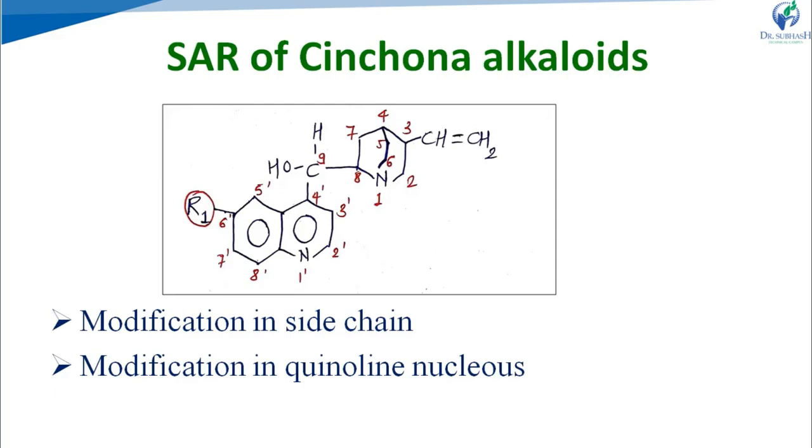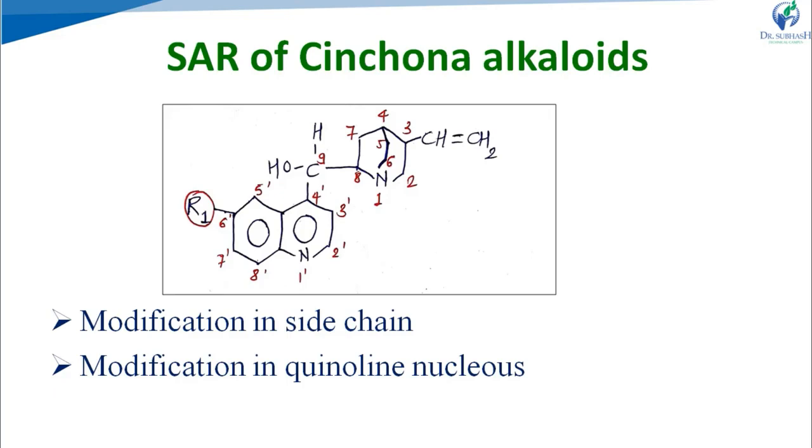Right? Now, towards the next point. Again, in this non-aromatic heterocyclic ring, nitrogen is present, and at the ninth carbon there is a hydroxyl group, which contains the oxygen. Right? The distance between this oxygen and the non-aromatic nitrogen atom is important for the antimalarial activity. Right? So the distance between these two atoms should be about 3 angstrom. This distance produces the optimum activity of quinine or the cinchona alkaloid.